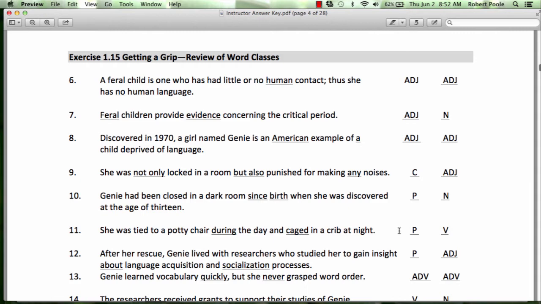10, since birth. Notice that since is a relationship of time. It is followed by the noun birth. So since must be a preposition. Since is a time preposition, such as after, before, during, since. Those are all prepositions here. And then birth is a noun. 11, during the day. Again, a preposition of time. Caged. Here we have the past marking. Remember, only verbs are marked in this way with the D. So caged must be a verb.